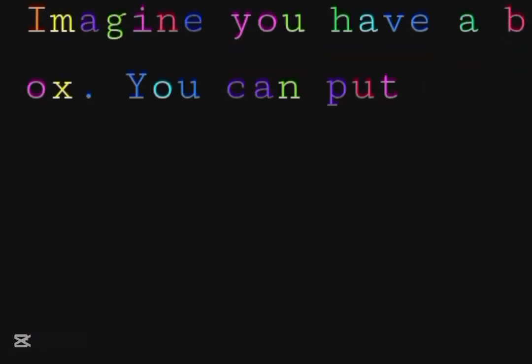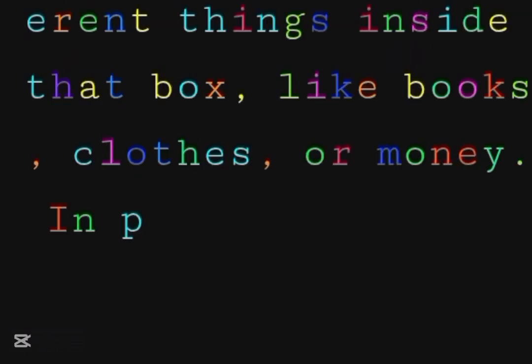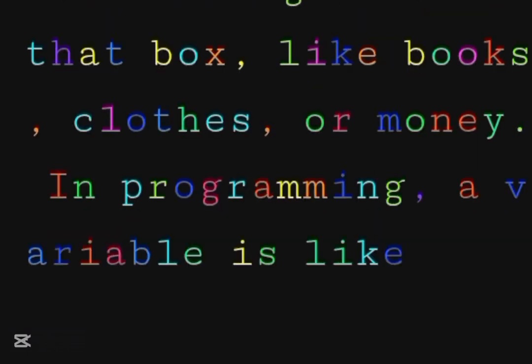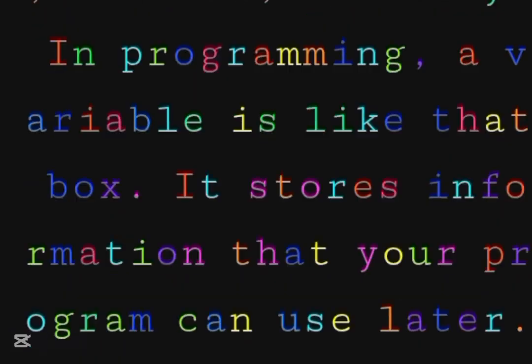Imagine you have a box. You can put different things inside that box, like books, clothes, or money. In programming, a variable is like that box. It stores information that your program can use later.